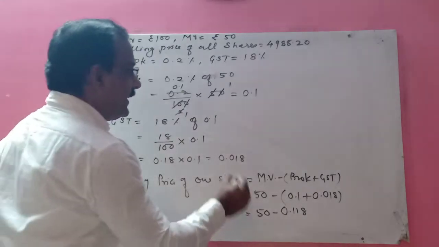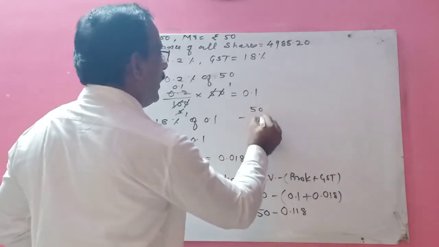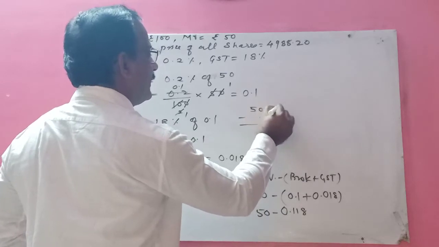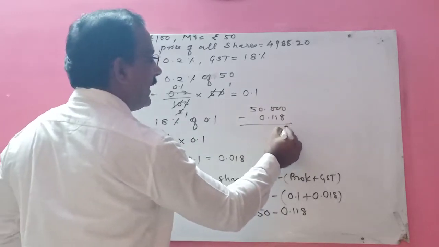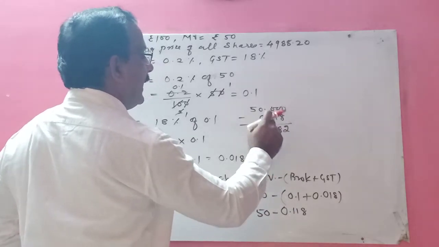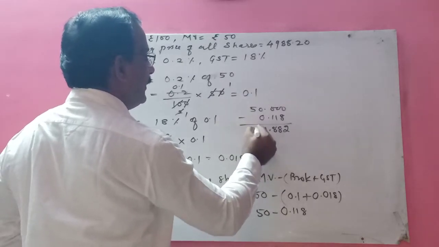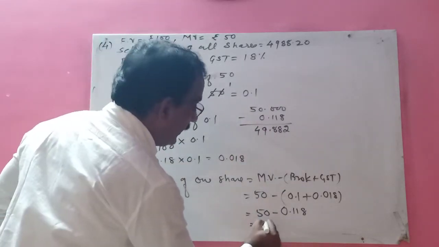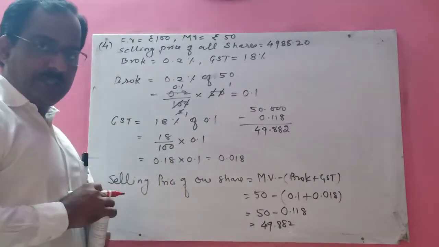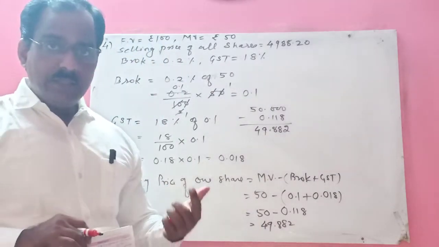So see here I am doing 50 minus 0.118. Like this you can do. So 8 minus 10, 10 minus 8 is 2, 9 minus 1 is 8, 9 minus 1 is 8, and here it is 9 and this is 4. 49.882. Got it, children? This is the selling price of one share.